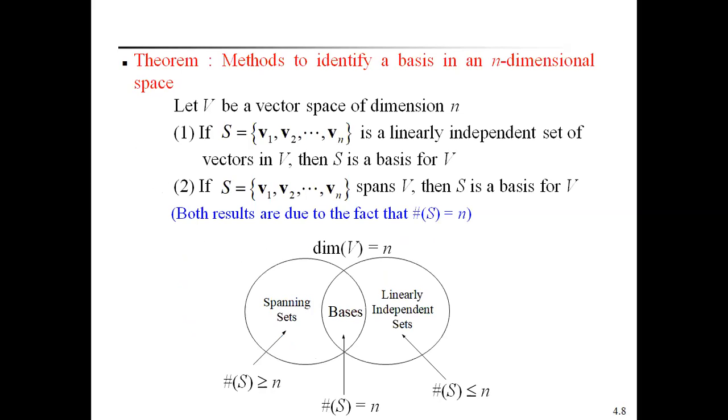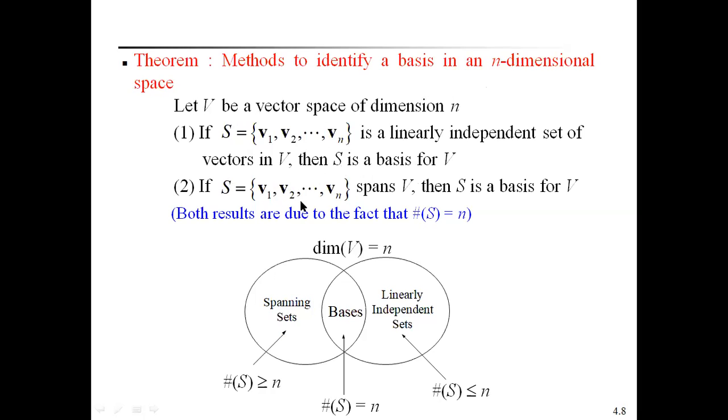Now we are going to discuss the theorem to identify a basis in an n-dimensional vector space. Let V be a vector space of dimension n. First, if S = {V1, V2, ..., Vn} is a linearly independent set of vectors in V, then S is a basis for V.